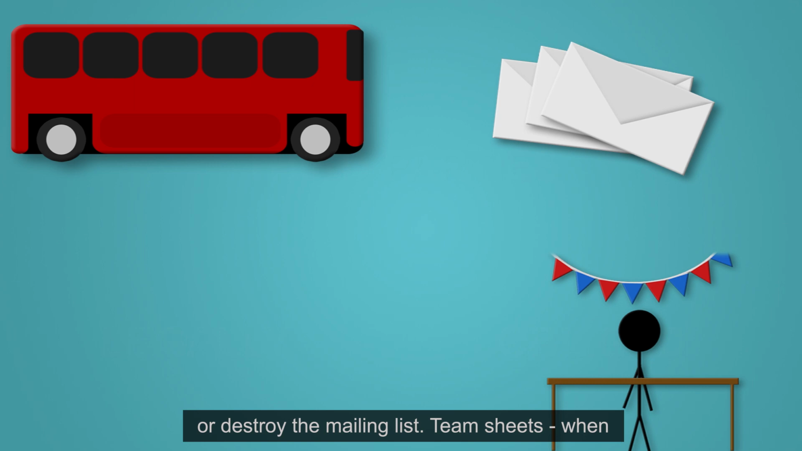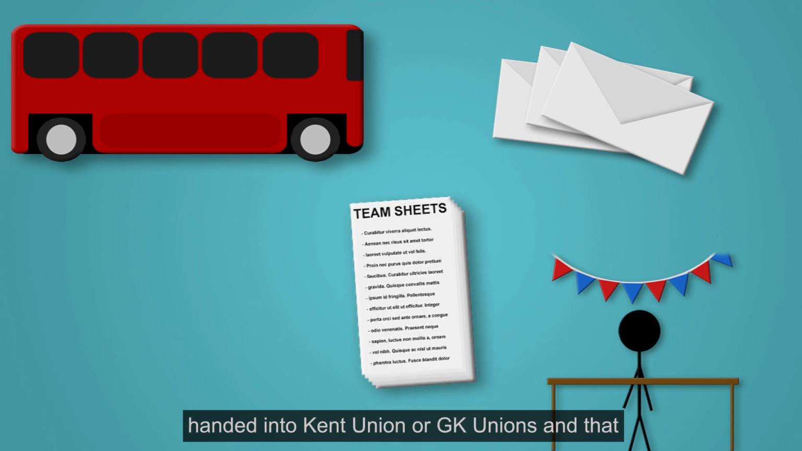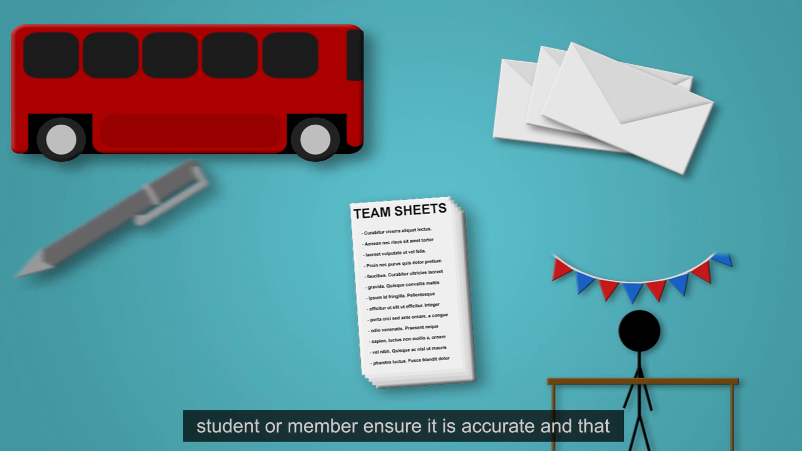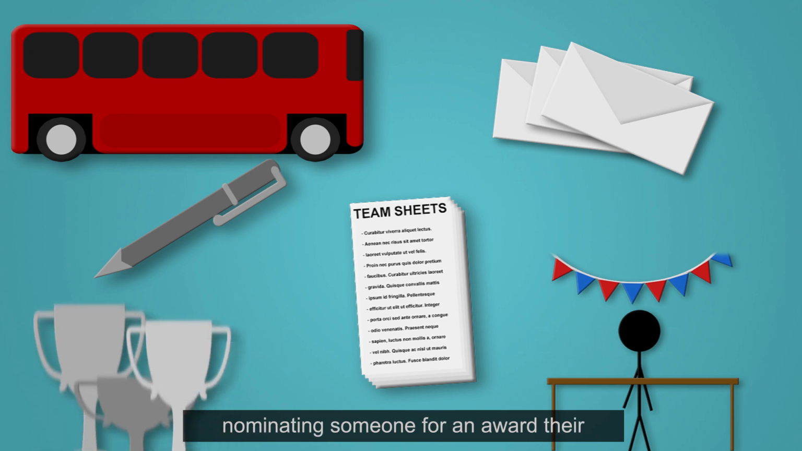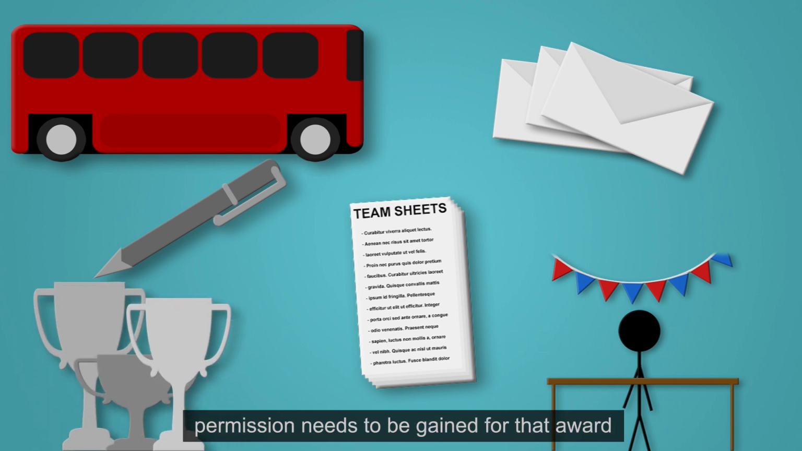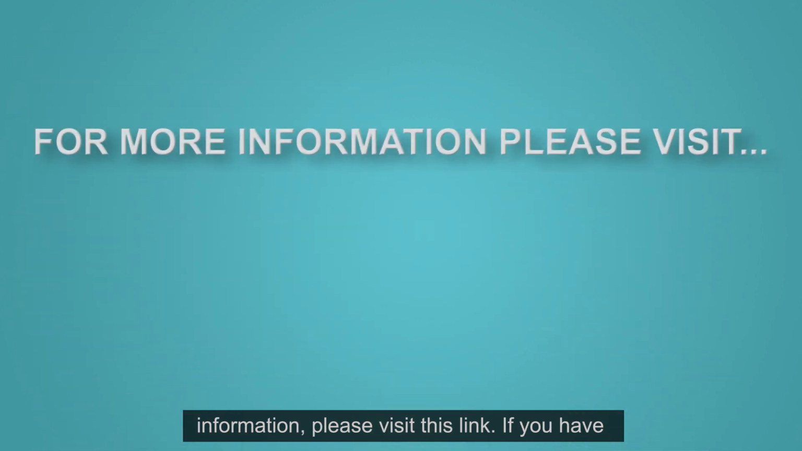Team sheets. When completing team sheets, ensure a copy is handed in to Kent Union or GK Unions and that all other copies are kept securely and destroyed annually. Quotes. When getting a quote from a student or member, ensure it is accurate and that you have their permission, especially if the quote is attributed to them. Awards. When nominating someone for an award, their permission needs to be gained for that award to be considered by the panel.